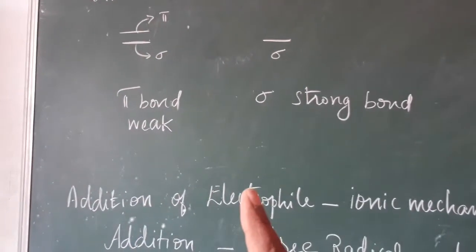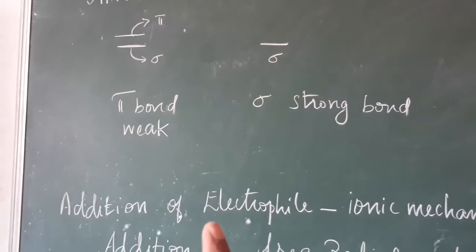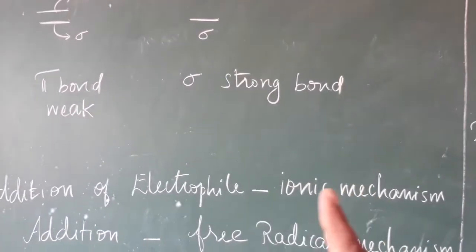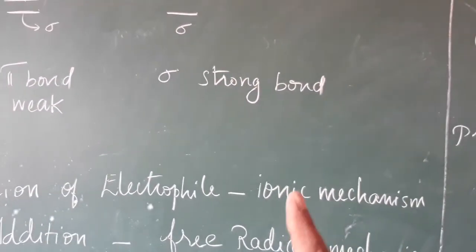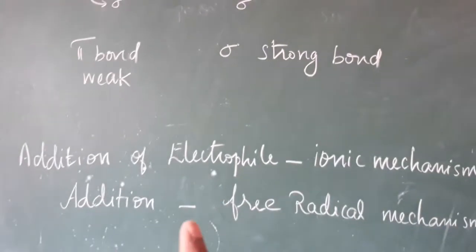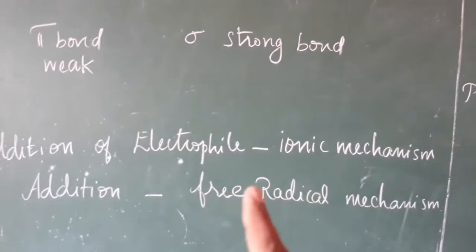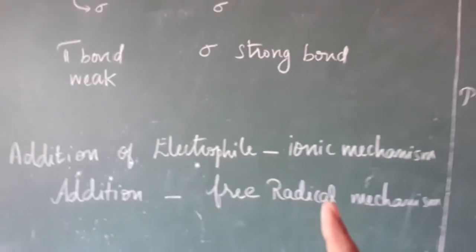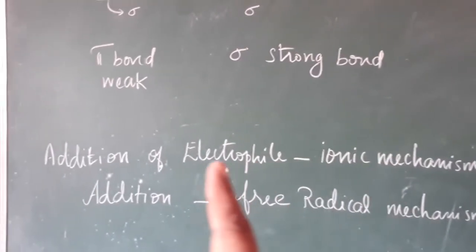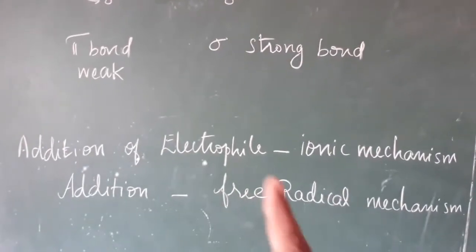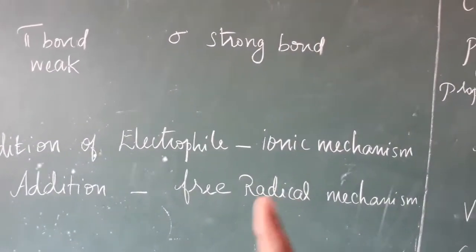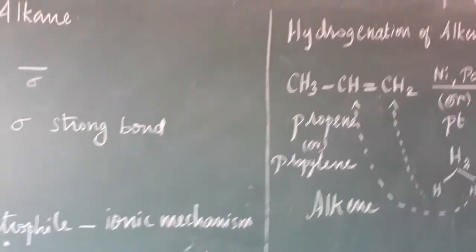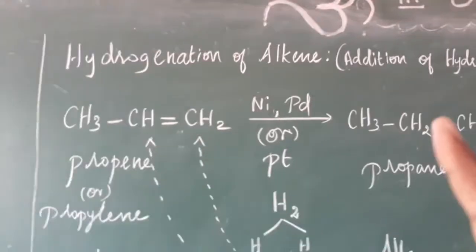So addition of electrophile takes place by an ionic mechanism. Some addition reactions take place with the help of a free radical mechanism. So there are two types of mechanism: the ionic mechanism, for addition of electrophile, and other additions that take place with the help of a free radical mechanism.